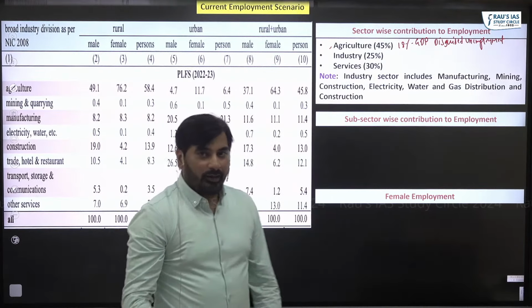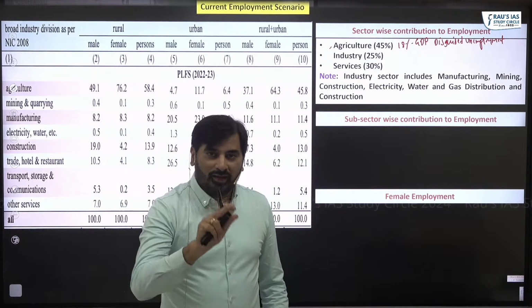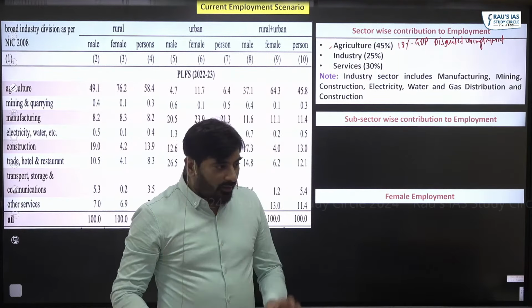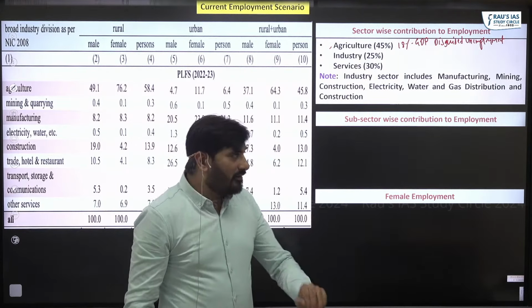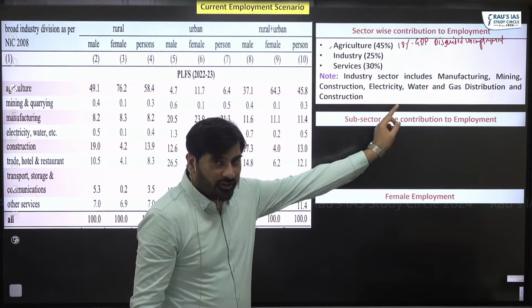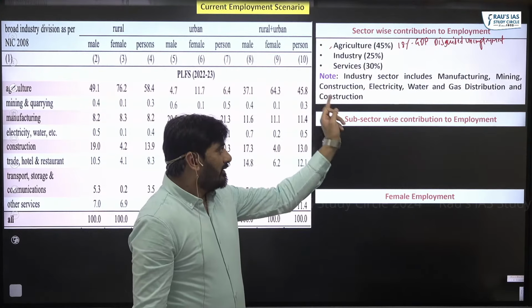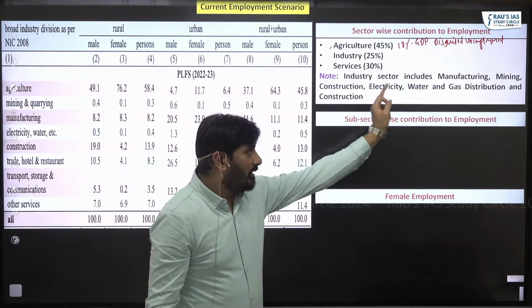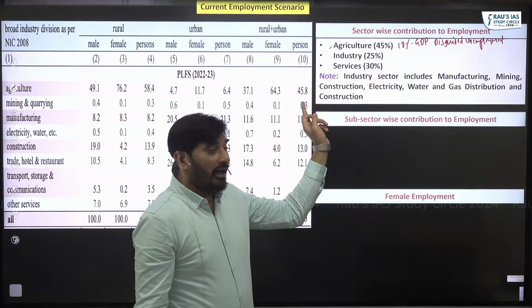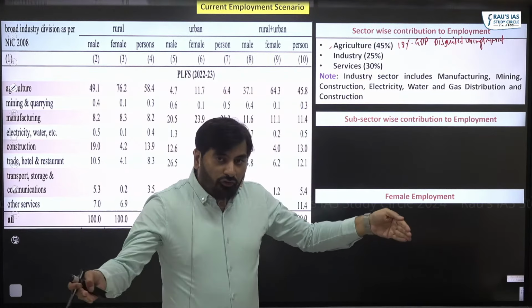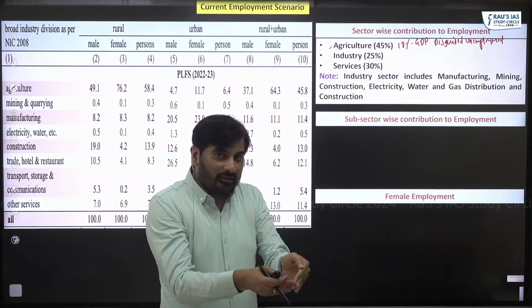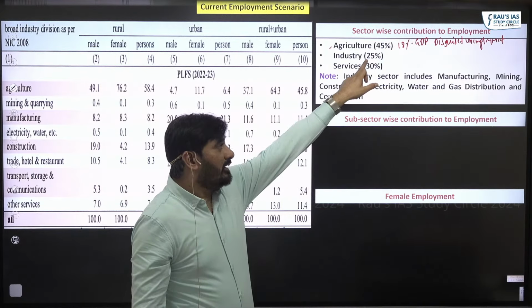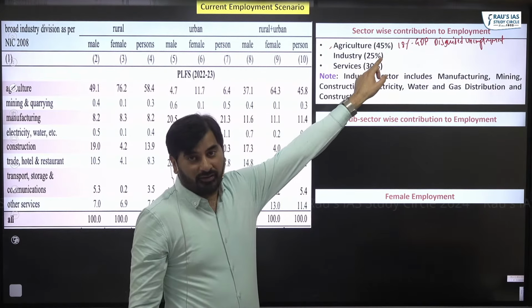Industry. Okay. Do not confuse industry with manufacturing. When we say industry, industry includes manufacturing, mining, construction, electricity, gas and water distribution. If you add all of these sectors, the total employment is around 25%.